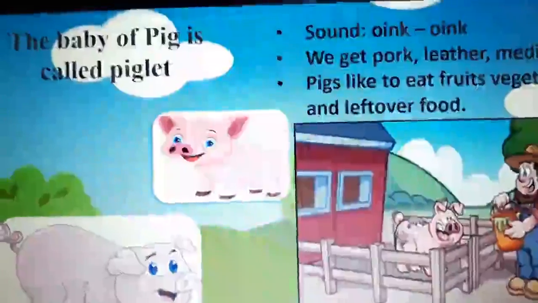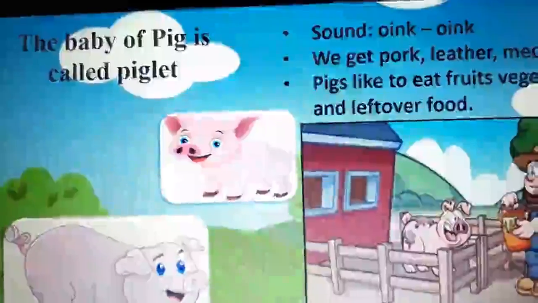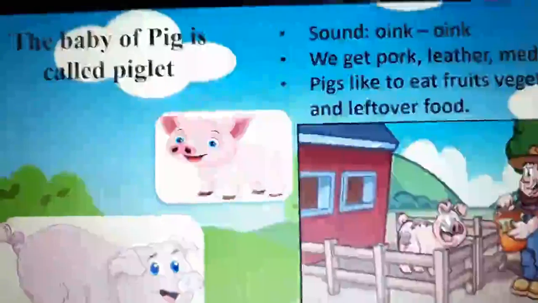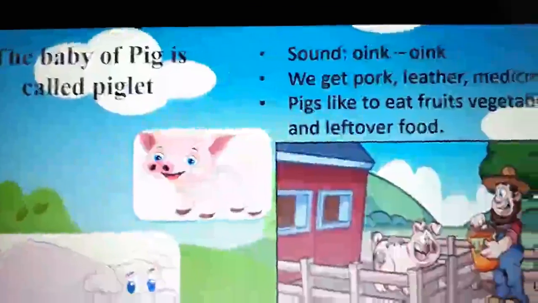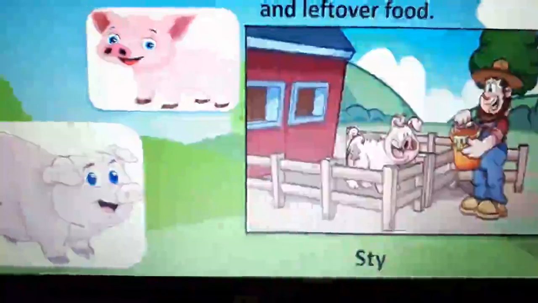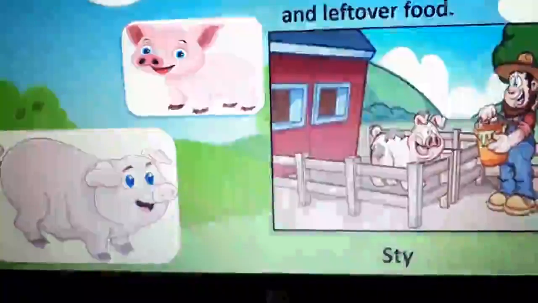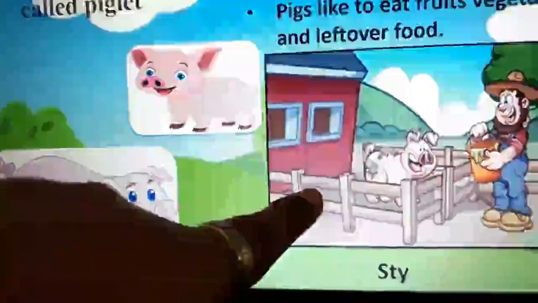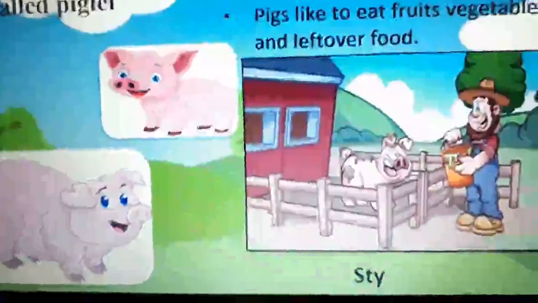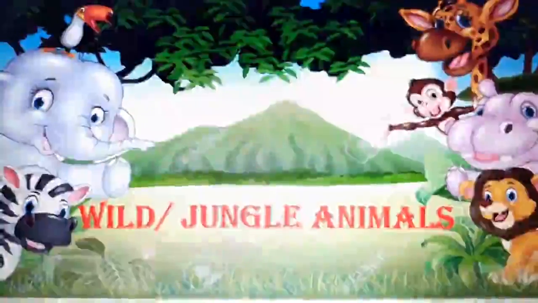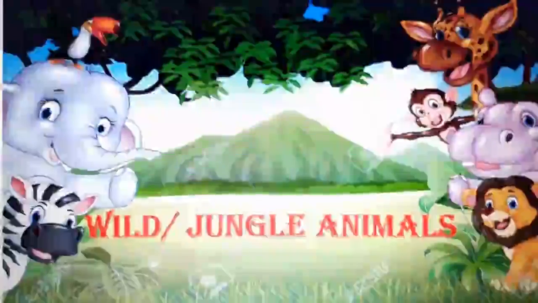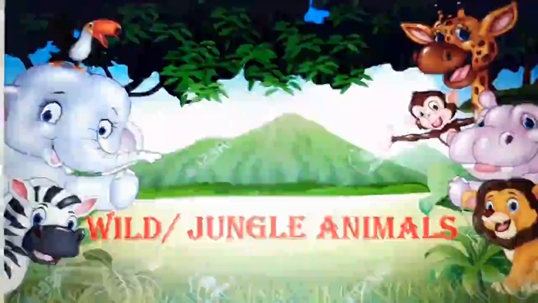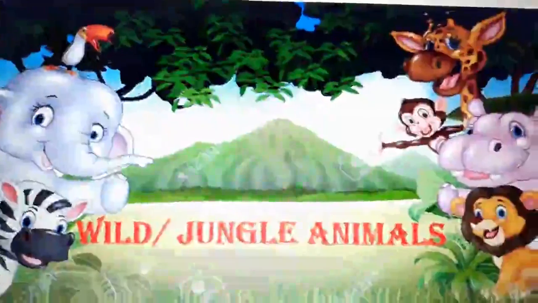The food from the previous day that is left over, they like to eat that. And what we get from these pigs? Pork, leather, medicines. These are the things we get from pig. And these pig they live in sty. What is that? They like to stay where there is lot of sludge, in the mud, and they love playing there.